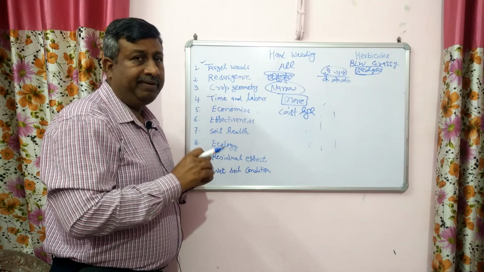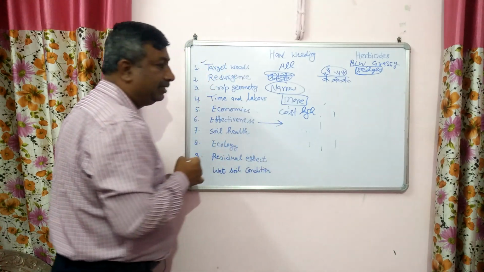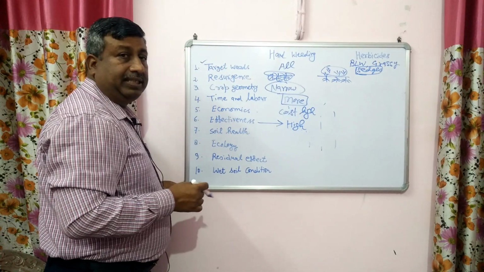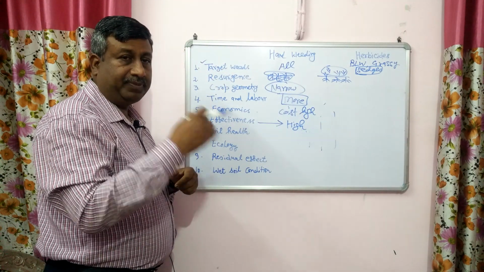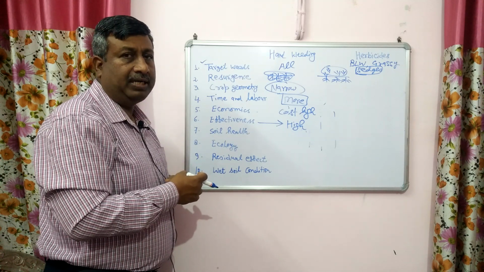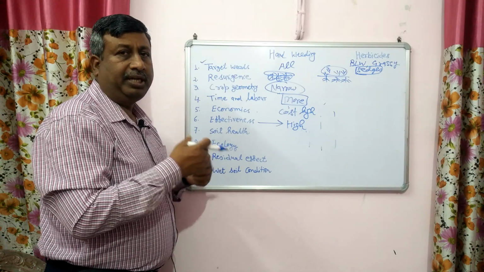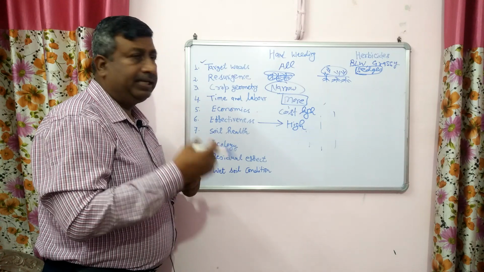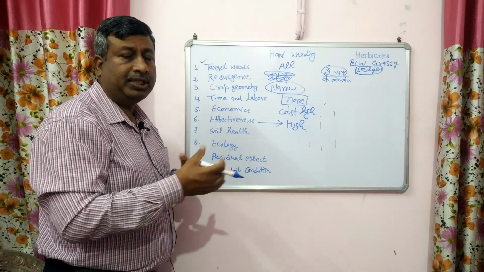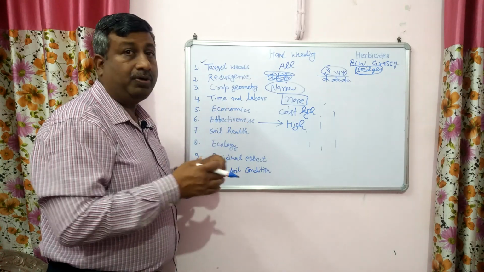Then effectiveness. If we talk about the effectiveness, it is high in case of hand weeding, because resurgence is very less and underground parts are also removed. So the possibility of regrowth of weeds is very less. So 1 hand weeding is sufficient during the critical growth period in cereals, pulses and oil seeds. And in case of herbicide, resurgence is there and some weeds escape and are not killed by herbicides. So that's why the effectiveness of herbicide as compared to hand weeding is low.